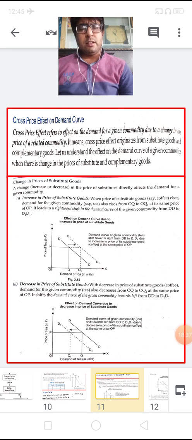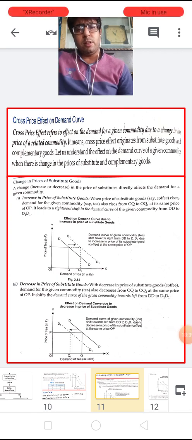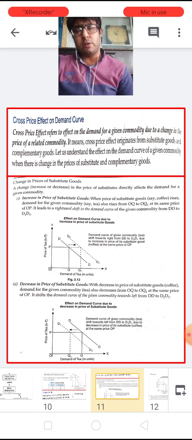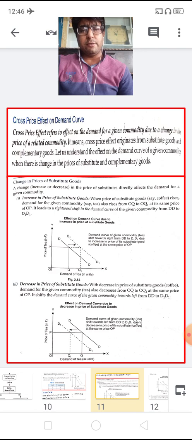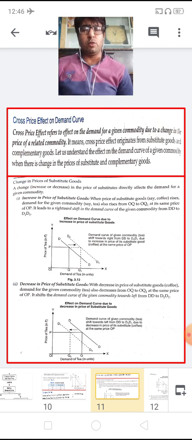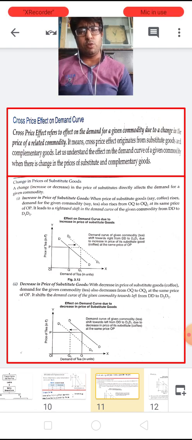Now, children, let us learn the cross price effect on demand curve in the prices of related goods. Children, I have already explained the price of related goods. There are two kinds of goods. The first one is substitute goods, and the second is complementary goods.